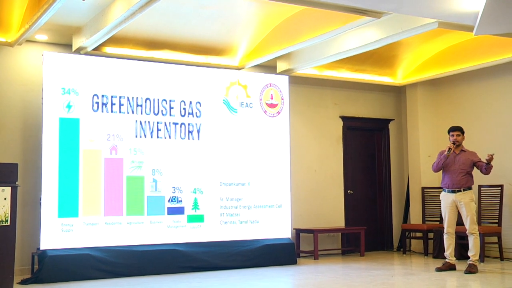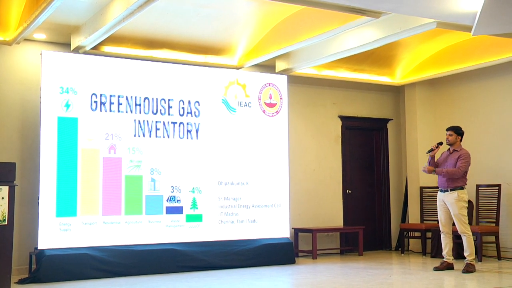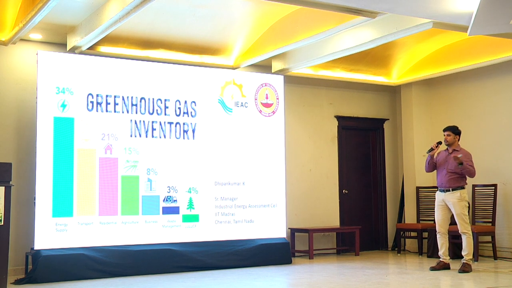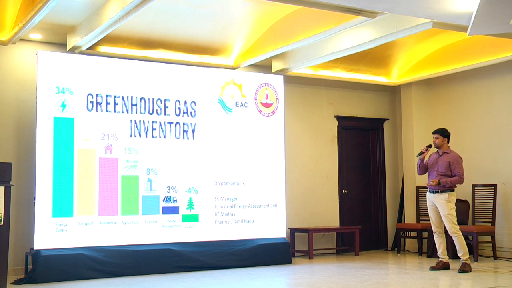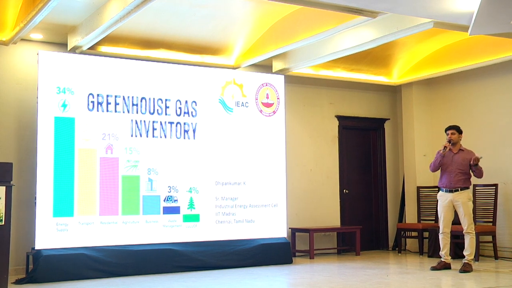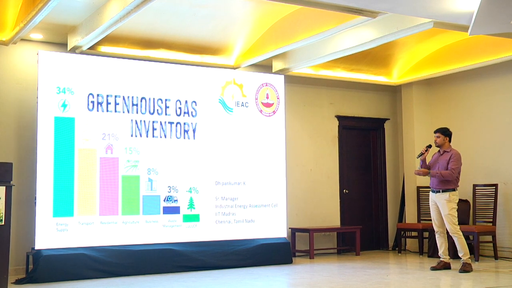So we generate or we supply energy. The second is transportation of people, and then the domestic areas where we live, and the agricultural activity, the business activities, I mean the commercial hotels, malls, buildings, and the waste management. So these are some of the dominant activities that we do.